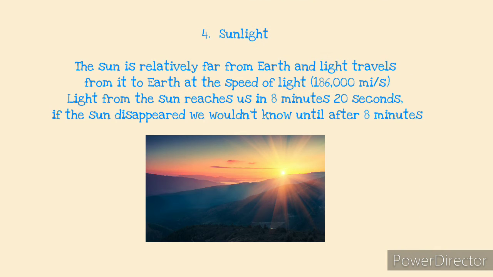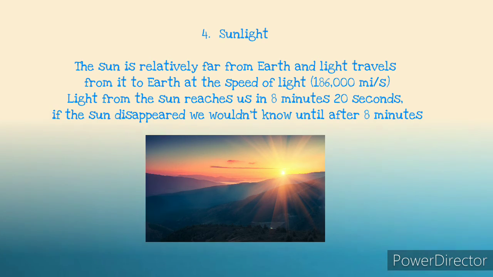At number four, we have sunlight. We all know that the sun is relatively very far from Earth and that light travels from the sun to Earth at the speed of light, which is a little above 186,000 miles per second. Considering the distance between the sun and Earth, it takes 8 minutes 20 seconds for the light from the sun to reach us on Earth. That means that if the sun disappears, we wouldn't know until after 8 minutes 20 seconds.